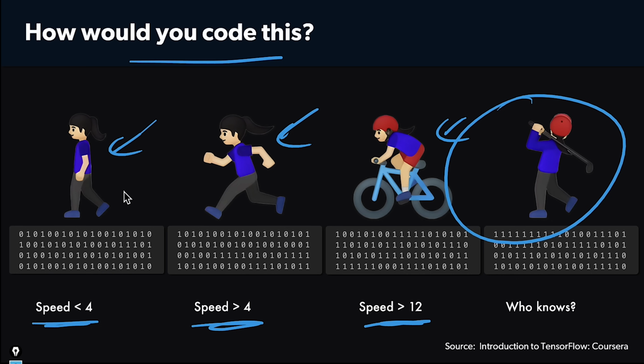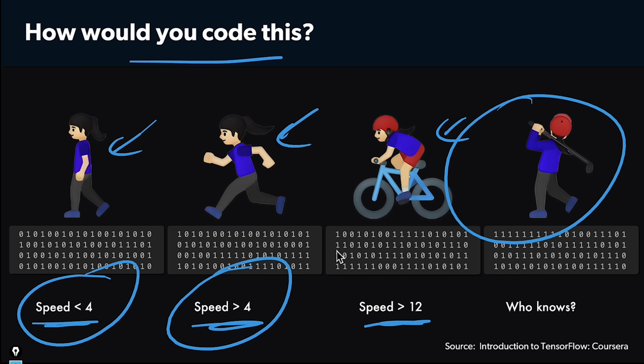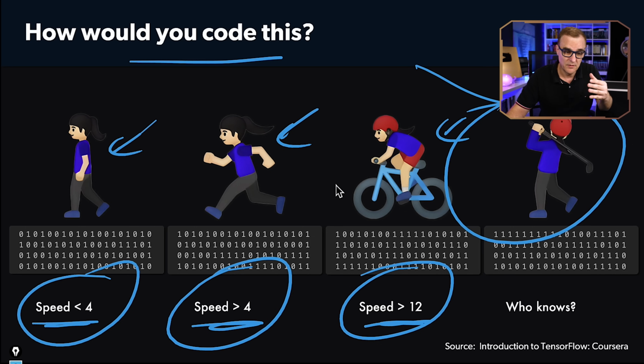It becomes very difficult at times to write code for pattern recognition because there might be so many variations. What happens in the real world is not always consistent. As an example, different people walk at different speeds. Different people run at different speeds. Different people cycle at different speeds. And what about all the other activities, such as golfing? It's not easy to write code for every permutation or every example of an activity.